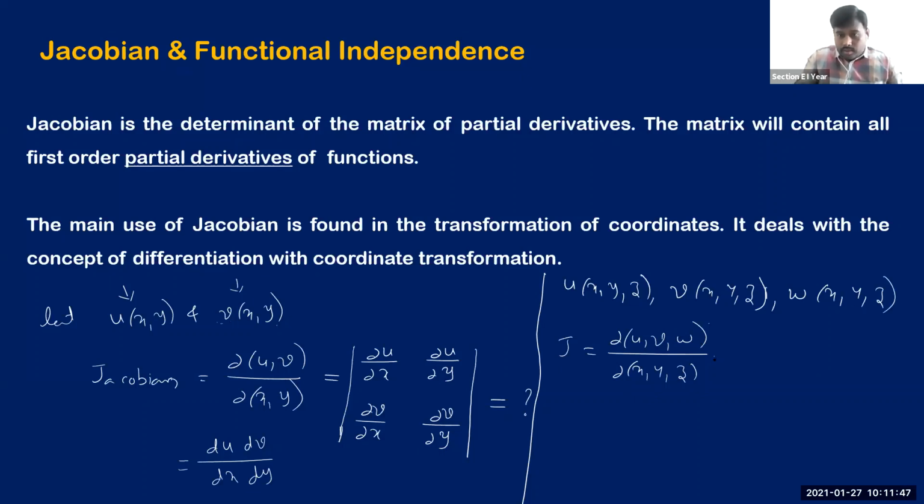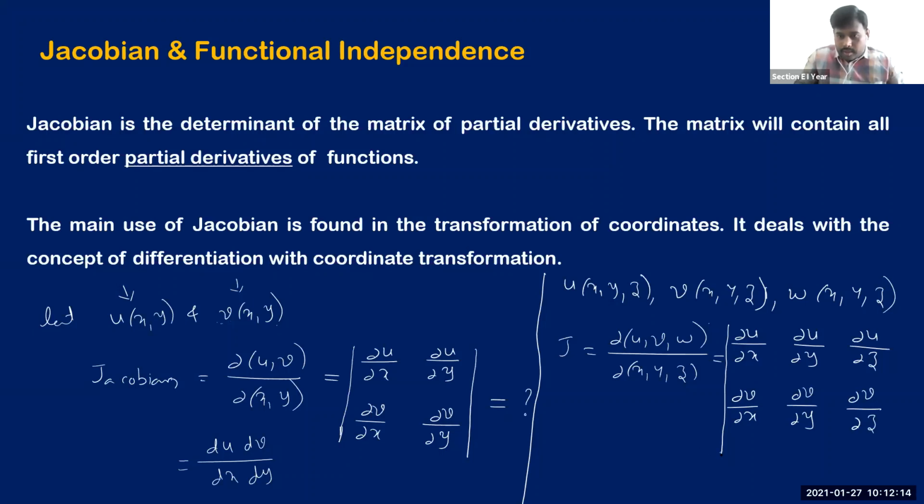Now this is equal to a 3 by 3 determinant, because you have 3 functions and 3 different variables. We write like this: dou u by dou x, dou u by dou y, dou u by dou z. Next, in the second row, I'm taking the second function: dou v by dou x, dou v by dou y, dou v by dou z.